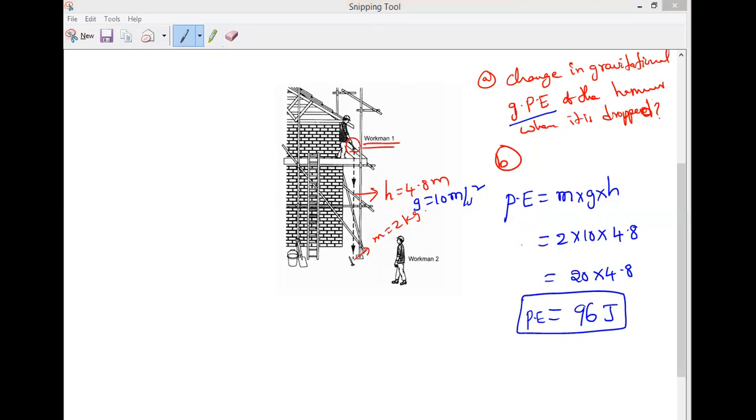Girls, anybody? Boys, when it is dropped, at this height, what energy will it have? It is having potential energy. When it is dropped, it will be converting into kinetic energy. When it touches the ground, it will be converting into which energy?